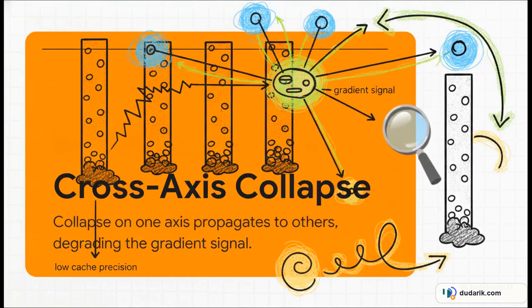The big nightmare scenario is something called a cross-axis routing collapse cascade. I know, heavy jargon, but here is what it actually means. If just one axis gets lazy and collapses to a default state, like say it just sends all tokens to the lowest cache precision to easily save budget, the gradient learning signal for the other axes degrades, and a domino effect causes the entire routing system to just fail.